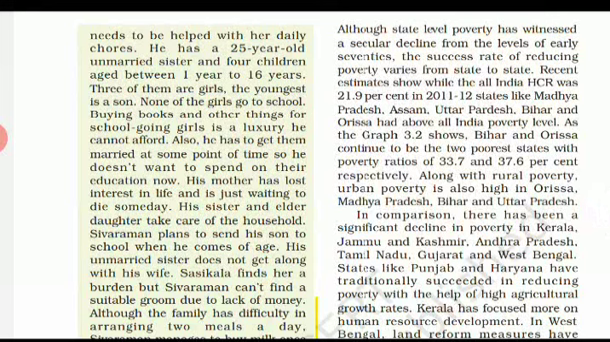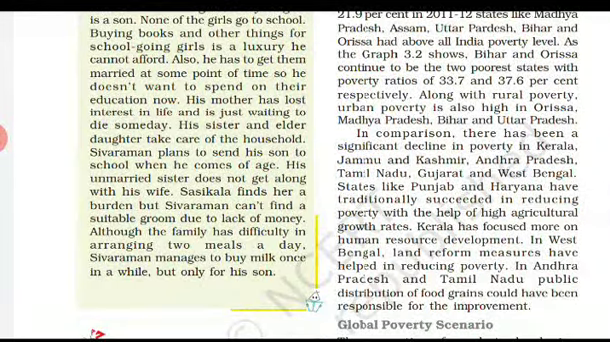Along with rural poverty, urban poverty is also high in Odisha, Madhya Pradesh, Bihar and Uttar Pradesh. In comparison, there has been a significant decline in poverty in some other states, for example Kerala, Jammu and Kashmir, Andhra Pradesh, Tamil Nadu, Gujarat and West Bengal. There are various reasons why states like Kerala and West Bengal have had a steady decline in poverty.